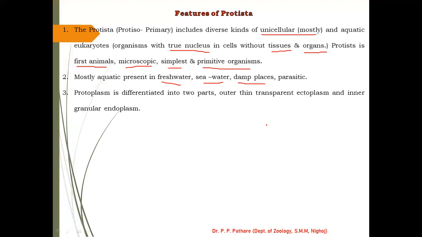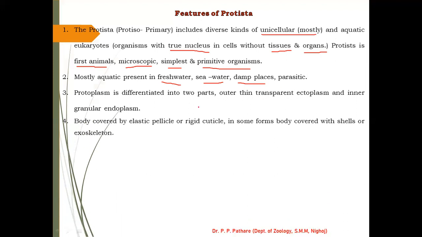It is differentiated into two parts. During the study of protist animals, you can easily find their external body wall, that is the ectoplasm. And the endoplasm is a very small thin structure generally found in protists, and an inner irregular endoplasm is also found in protist animals.